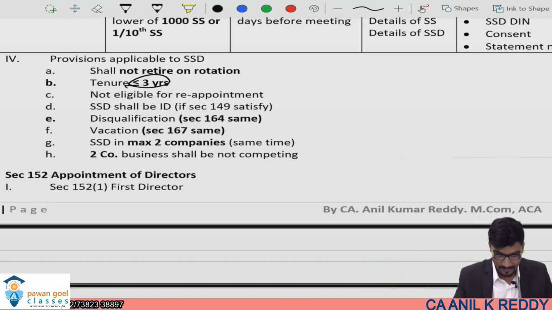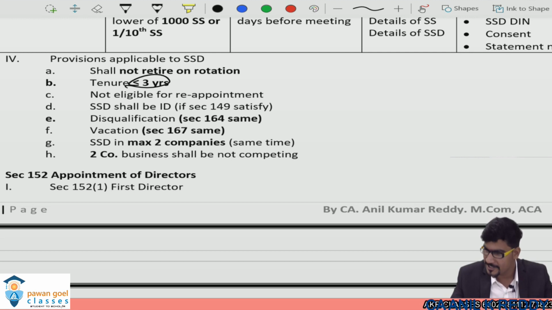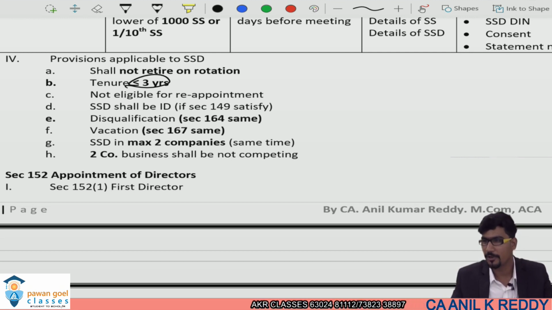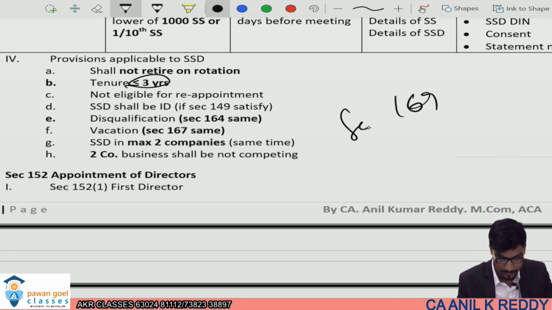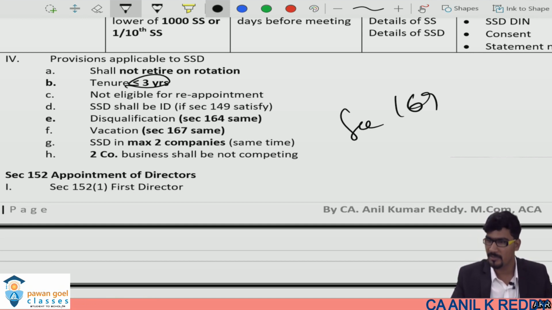Further, the disqualification provisions under section 164 and the vacation of office provisions under sections 167 are equally applicable for the small shareholders director also. And section 169 is also applicable. That is, removal of a director is also possible for an independent director also. It is possible that he may be removed, and a small shareholder director may also be removed.